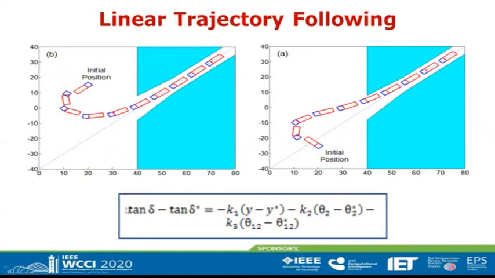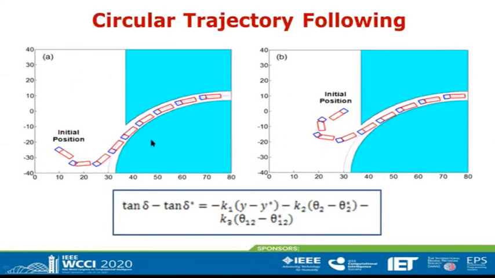In this case, we have also applied the same control law for the linear region, but with appropriate values of y asterisk, theta 2 asterisk, theta 1,2 asterisk, corresponding to this linear trajectory. Here we show the results of the mobile robot starting from different initial positions and following this circular trajectory. In this case, also the robot is able to follow this trajectory with high accuracy, and we have applied the same control law for the linear range, but with the values of y asterisk, theta 2 asterisk, theta 1,2 asterisk appropriate for the circular path.